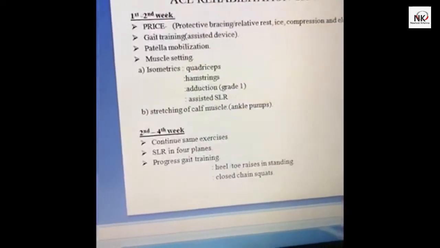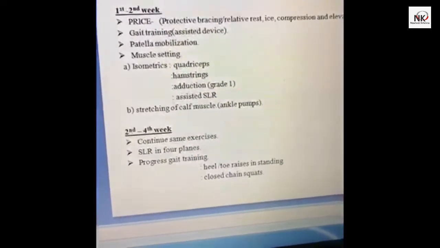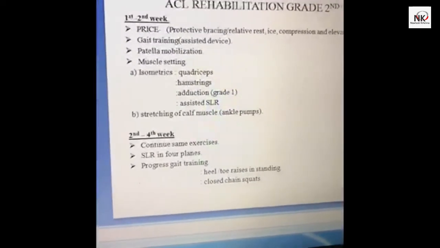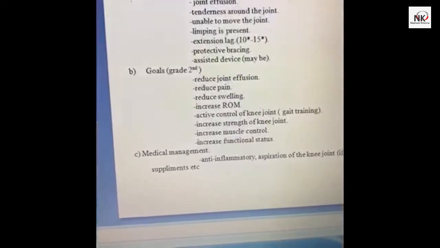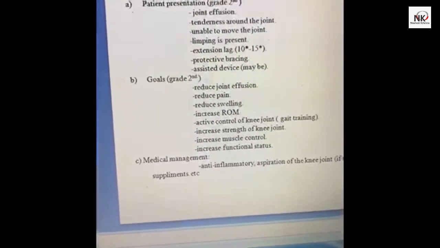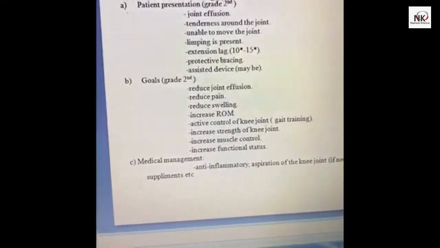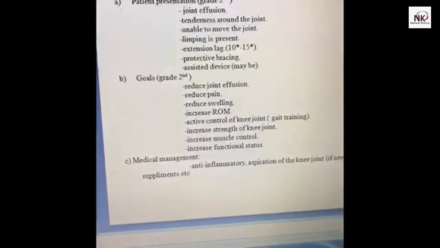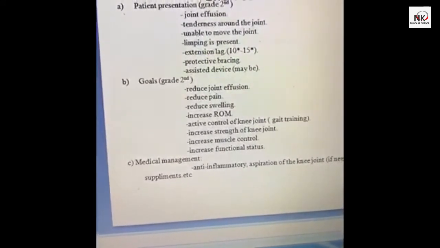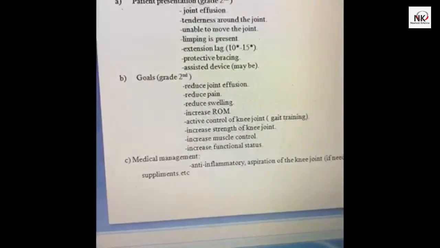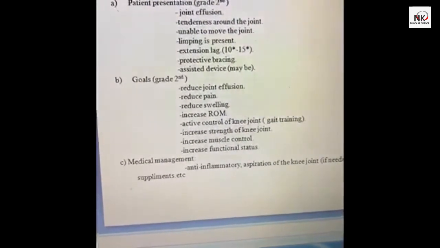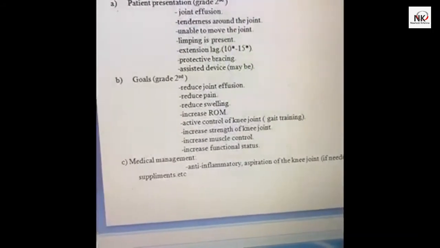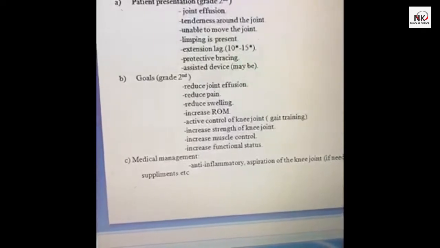Now we have to discuss the ACL rehabilitation grade 2. In this one, patient, one second, I'm sorry, I just missed one slide. Grade 2. In this condition, patient presentation in grade 2 is basically joint effusion. There is a good swelling around the knee joint, tenderness around the knee joint, बहुत ज़्यादा pain on palpation, जिसको हम कहते हैं unable to move the joint, and there must be a good extension lag of 10 to 15 degrees. Patient is not able to move their leg in neither flexion nor extension.